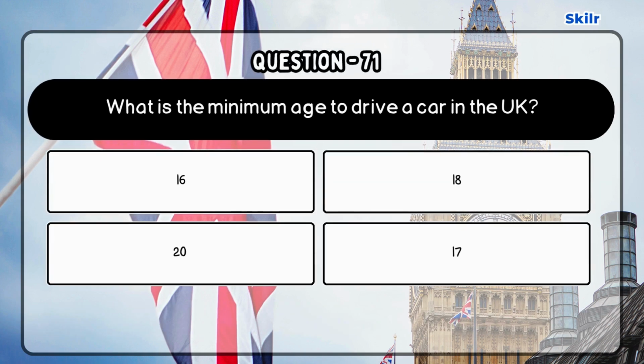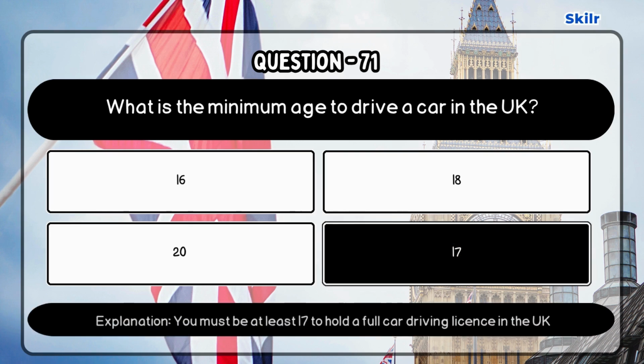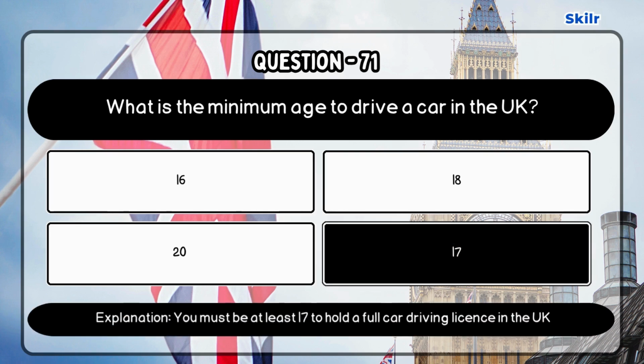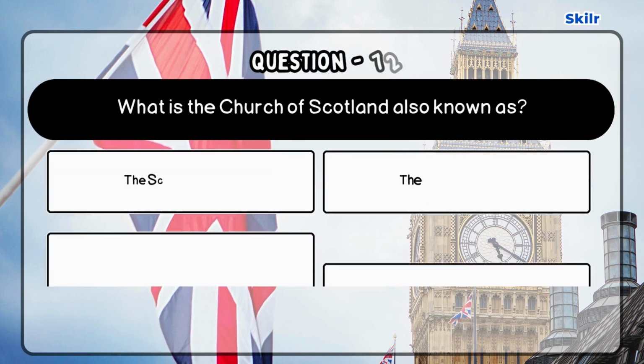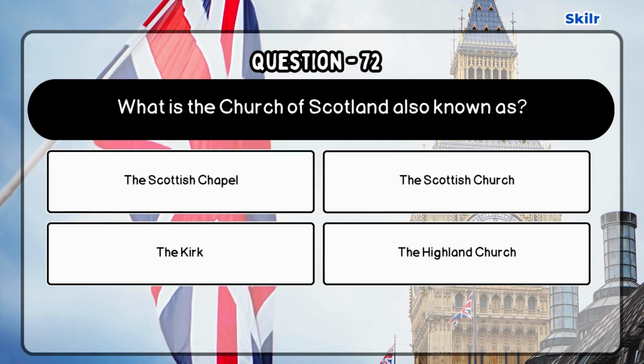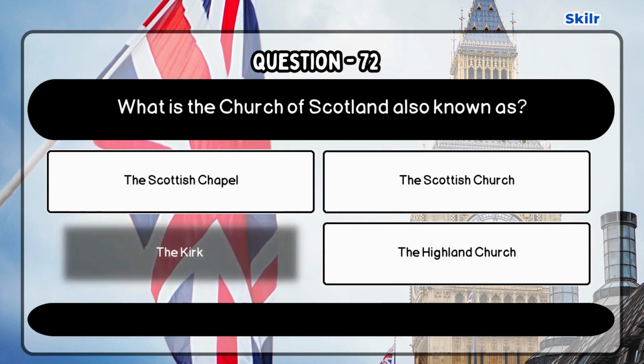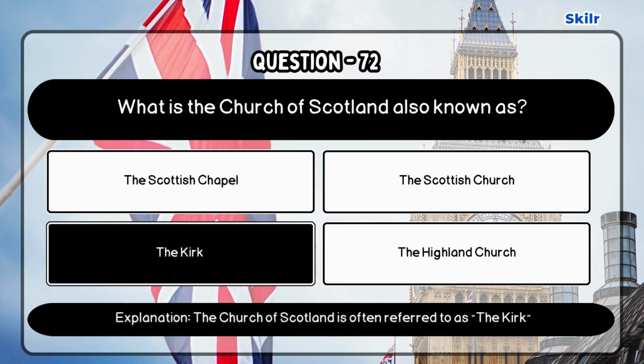Question 71. What is the minimum age to drive a car in the UK? Correct answer is 17 as you must be at least 17 to hold a full car driving license in the UK. Question 72. What is the Church of Scotland also known as? Correct answer is the Kirk as the Church of Scotland is often referred to as the Kirk.